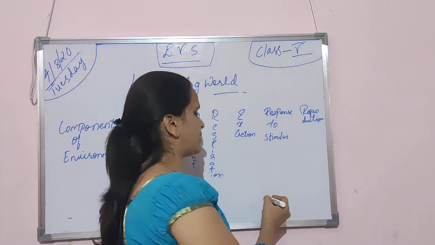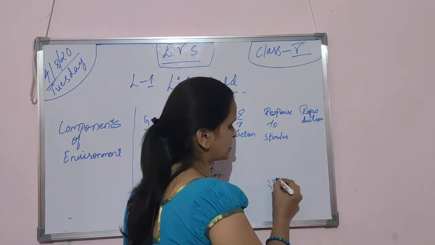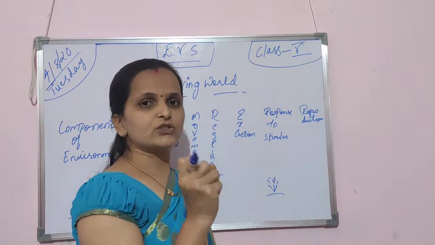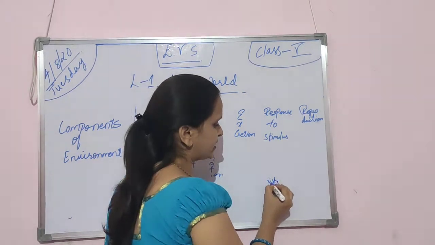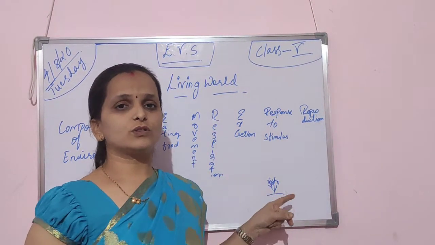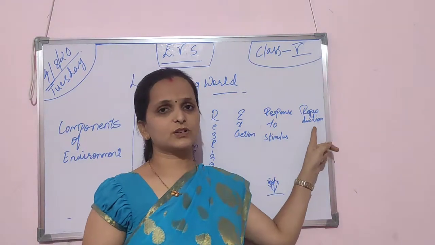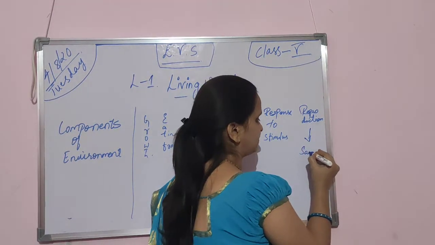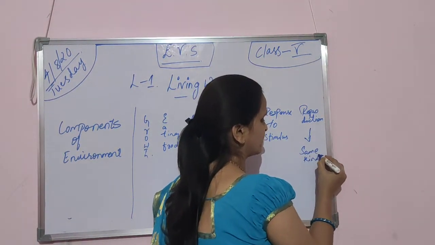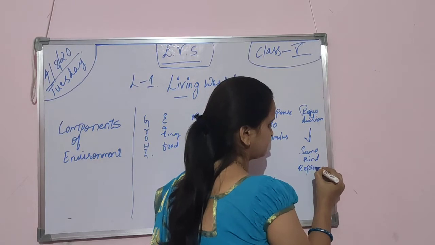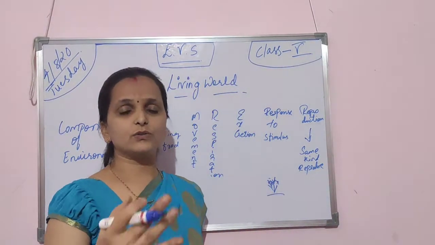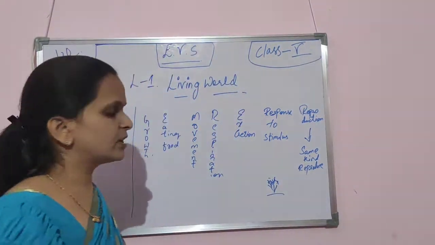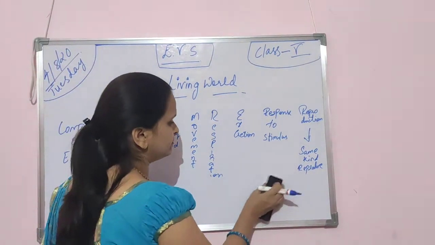If we see plants also, there is one plant known as the touch-me-not plant, right? What happens if we touch it? The leaves get folded inside, right? So that is the response to stimulus. Next one is reproduction. What is reproduction? Producing more of the same kind is known as reproduction. Okay. So next let's begin with the components here.